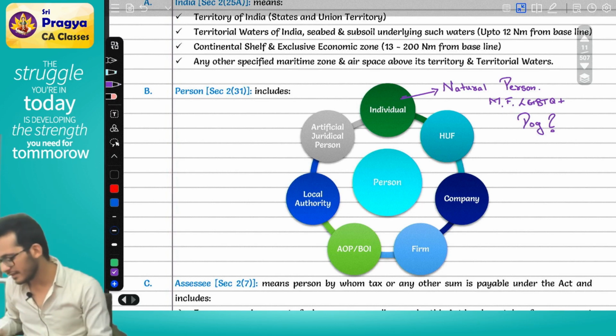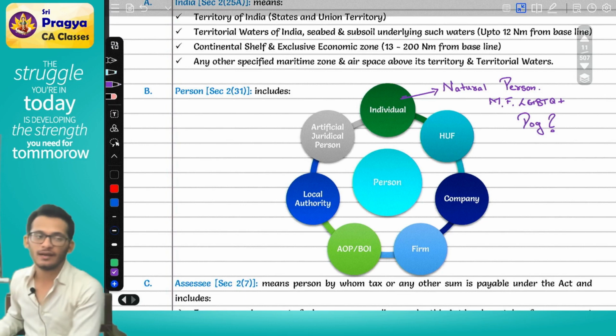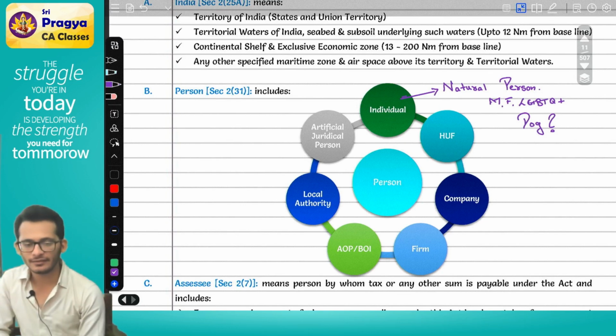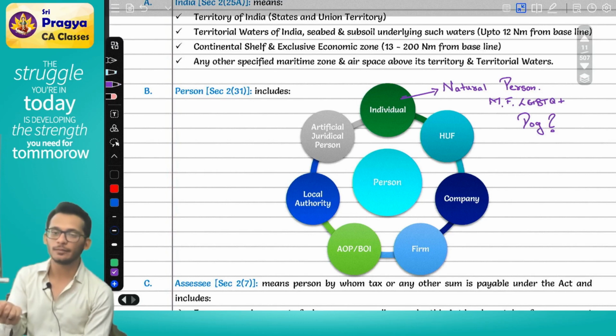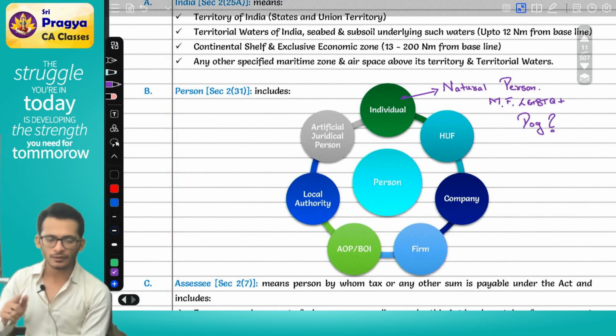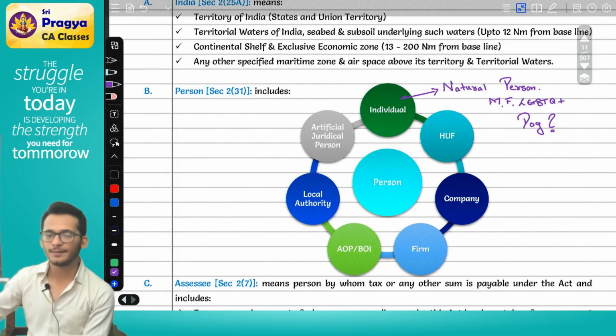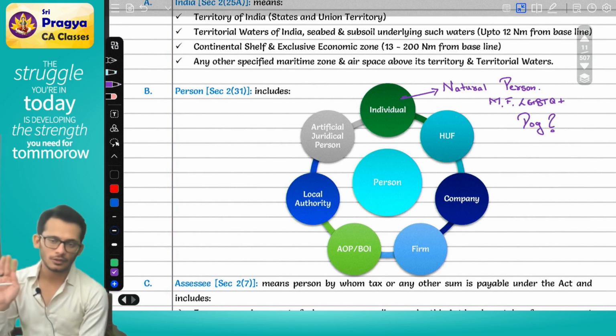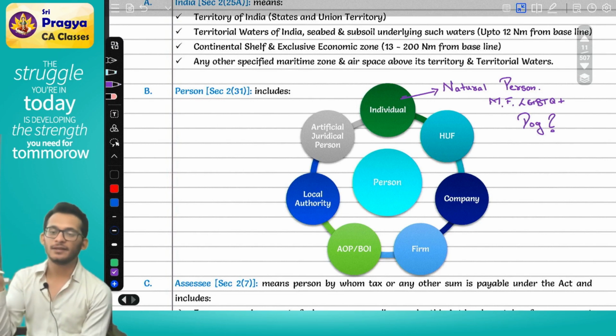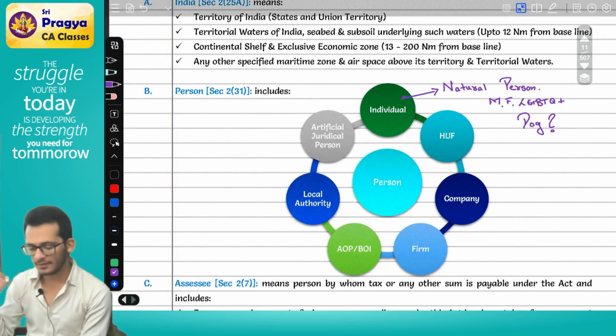Very good. Please understand, for you to be an individual, you need to have a sixth sense. Dog, unfortunately, does not have a sixth sense, which means he cannot make his own decisions. It is only because of the decision of the individual that the dog is being trained, and therefore the money will be taxable in the hands of the individual. So, can a dog be an individual? No. A dog cannot be an individual. He will be represented by his owner.